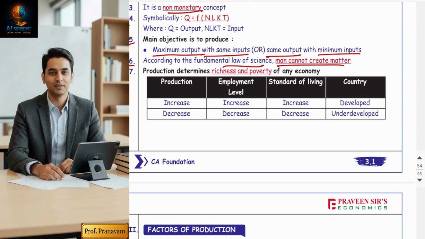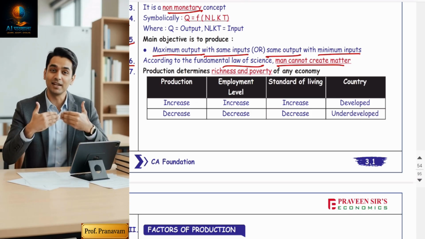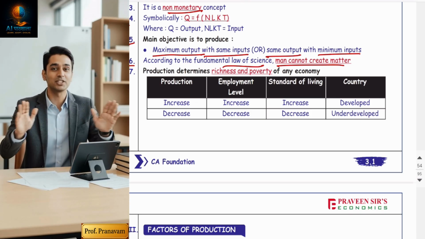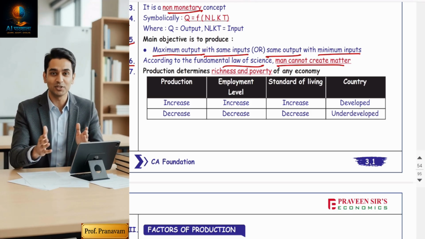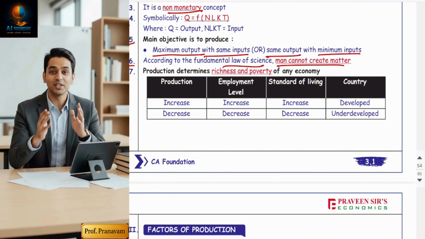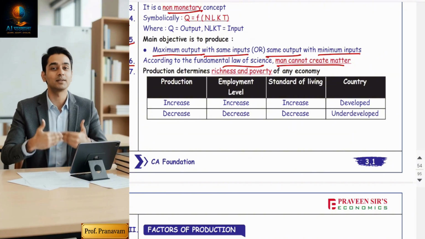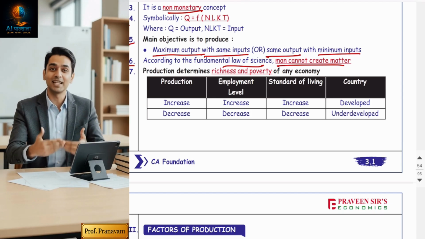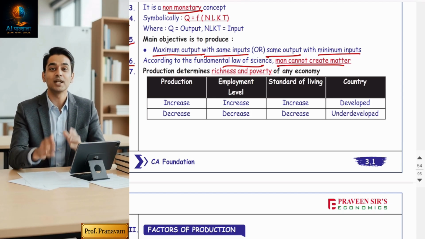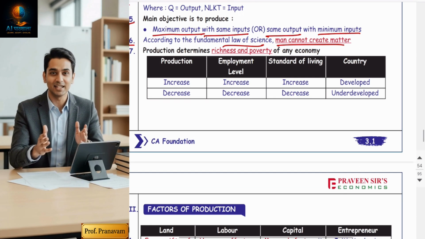For example, you can produce furniture, but furniture is made up of wood. So the main content is wood. Wood cannot be created. It is something natural. The fundamental law of science says a producer can convert natural resources, modify them into a finished good just to satisfy their demands. But in reality, they are not producing anything. The core content is natural. So man cannot create matter.